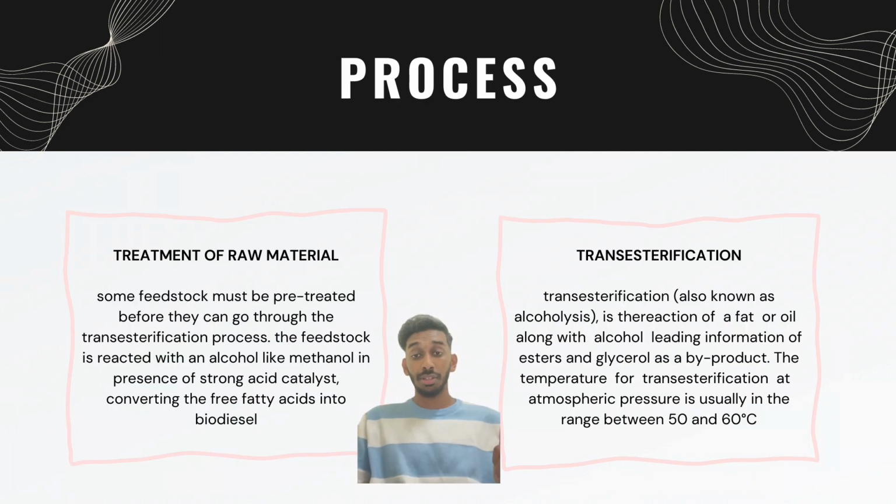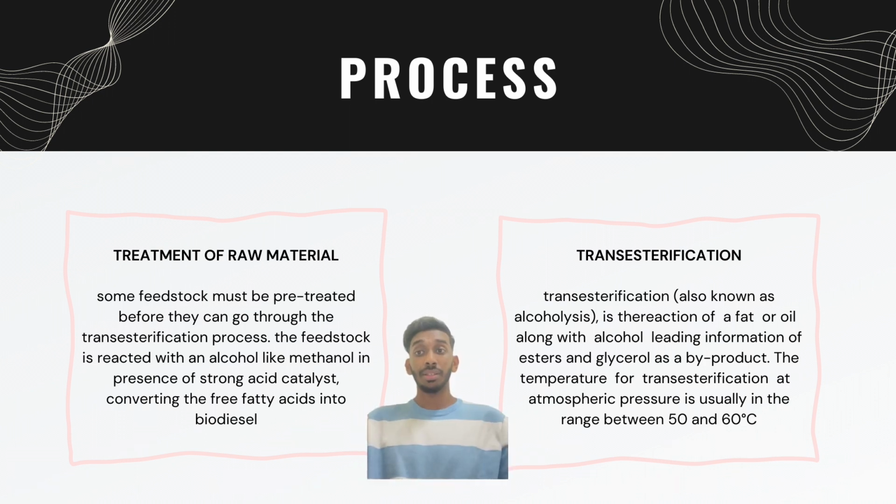The last process consists of four steps. First is treatment of raw material, then transesterification, separation, and purification. For the first one, treatment of raw material. Some feedstock, like microalgae, must be pre-treated before it can go through the transesterification process. The feedstock is reacted with an alcohol, for example methanol, in the presence of a strong acid catalyst. This can convert the free fatty acids into biodiesel.